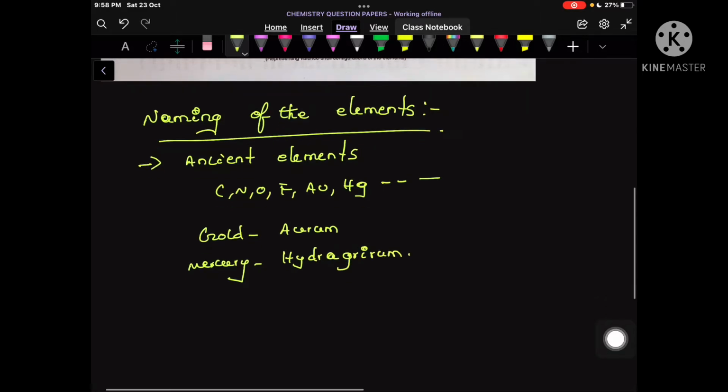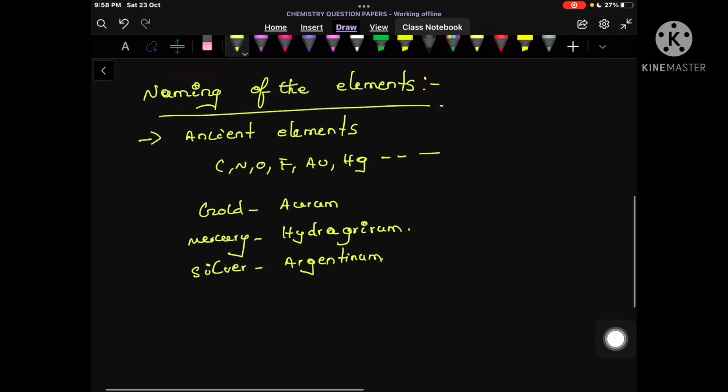Similarly, silver's Latin name is argentum. Similarly, sodium's Latin name is natrium. So from the olden days, we already know some elements, and we already know the names of these elements.